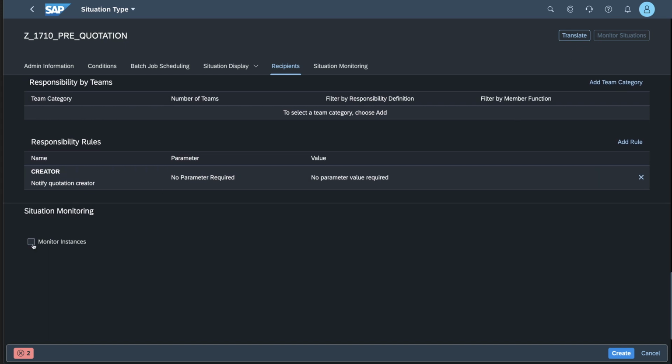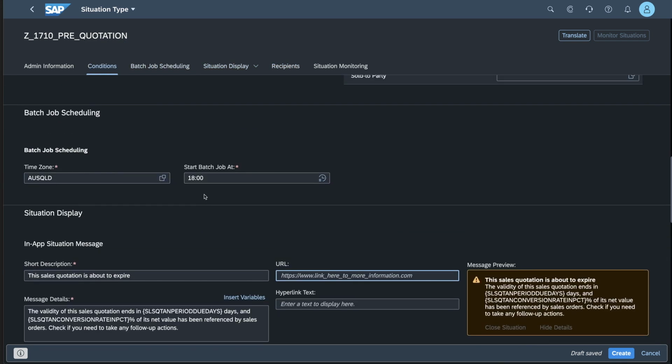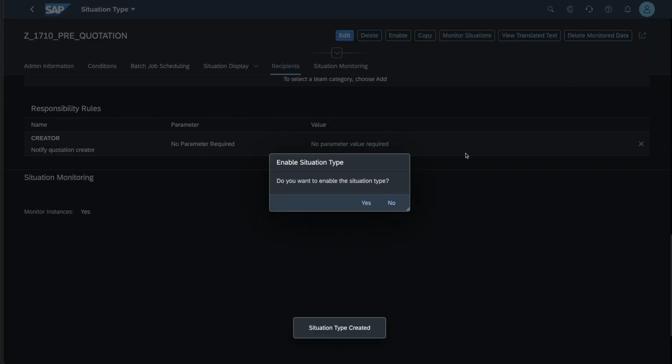Then lastly, we have the monitor instances, and this is quite important in that, as the name suggests, it will allow you to monitor the instances that were generated for those situations. So you can track over time when a notification, a situation was identified. Did the recipient open it? Did he act on it? Or on the contrary, you could also monitor the fact that the person didn't do anything about it, which could help drive change in behaviors in your organization if that requirement was felt. So I'm just going to leave things as they are, and I will say create. So we are now creating the situation.